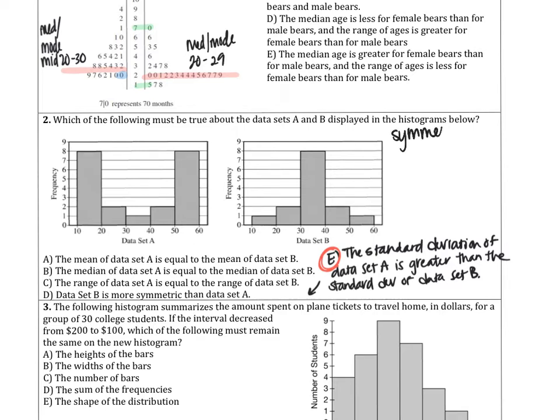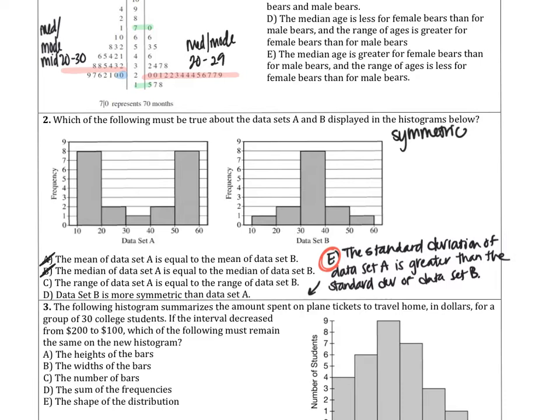They're both symmetric graphs, even though one's bell-shaped and one is kind of bimodal. They are both symmetric graphs, so the mean and the median are going to be the same value. So answer A and B are kind of addressing the same thing. They're saying exactly the same thing. So that's an indicator that they're going to be out because you can't really choose one without the other here.